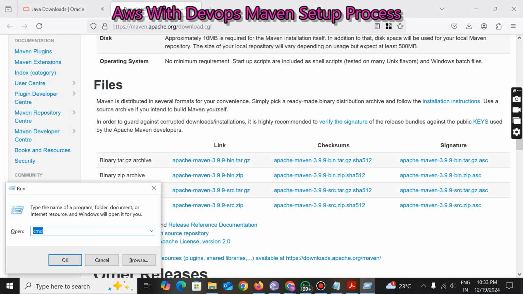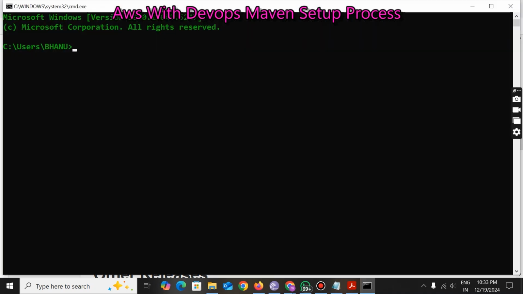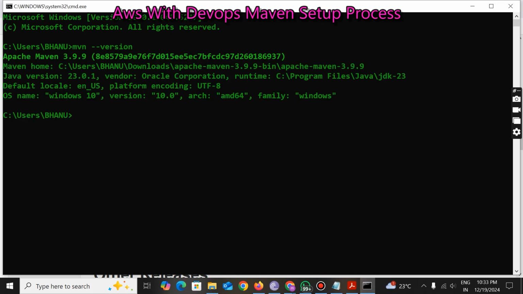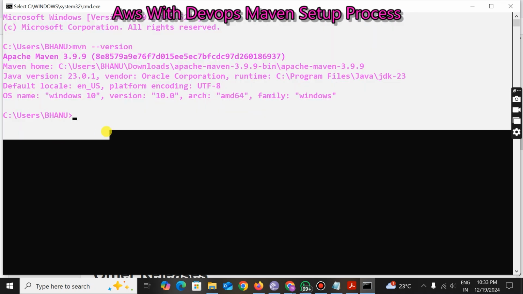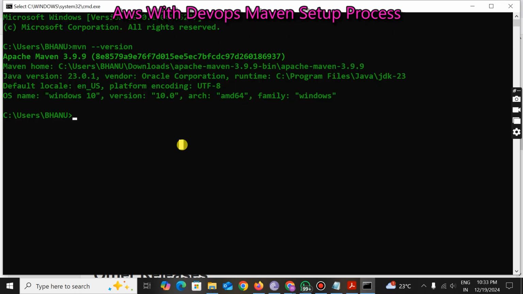Now open the command prompt and type mvn hyphen version. It should show you the version. See, Apache Maven 3.9.9. This is the current version of Maven. So this is how we can install Maven. The prerequisite is Java. I hope I have been very clear in explaining the installation part.